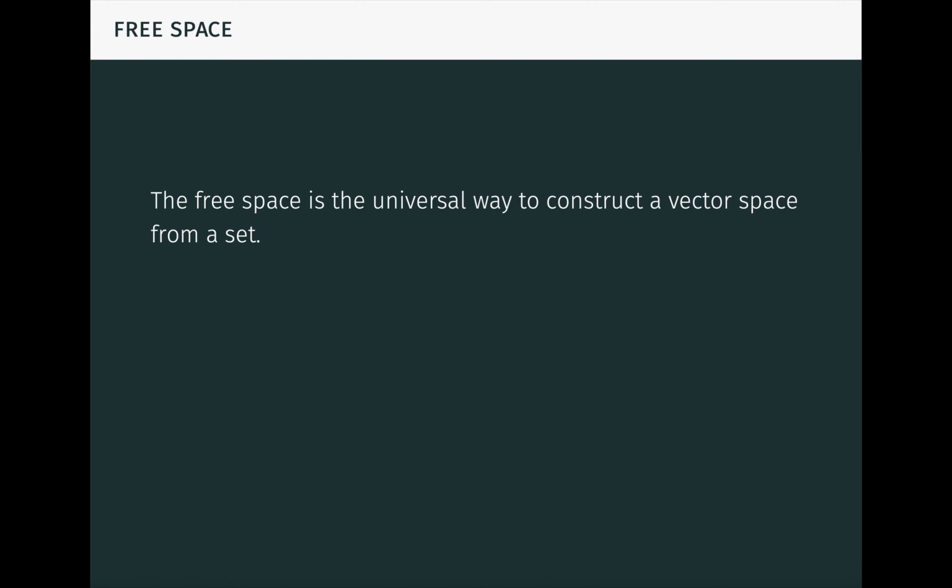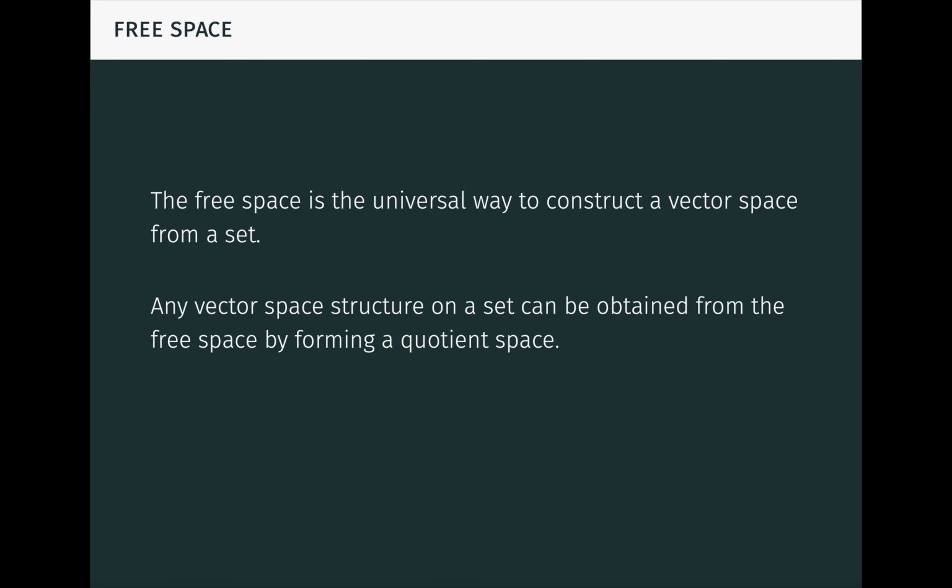In summary, we've seen in this video that the free space is the universal way to construct a vector space from a set. We've also seen that any vector space structure on a set can be obtained from the free space by forming a suitable quotient space, which we know amounts to imposing relations in the free space. Finally, we've seen that the free space construction is well behaved with respect to functions and disjoint unions.